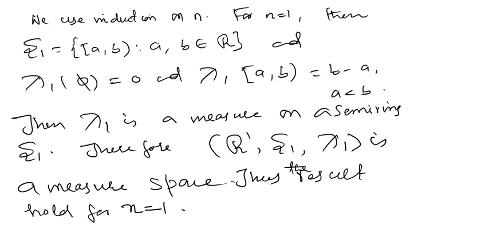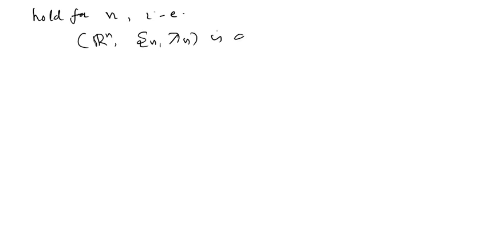Assume that the result holds for n, that is, this is the semi-ring Sn on Rn. Then (Rn, Sn, lambda n) is a measure space. Assume this is a measure space.